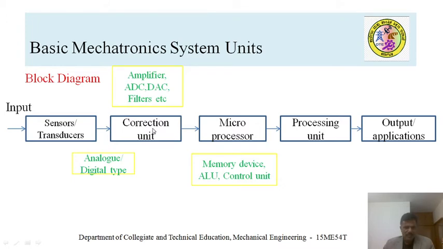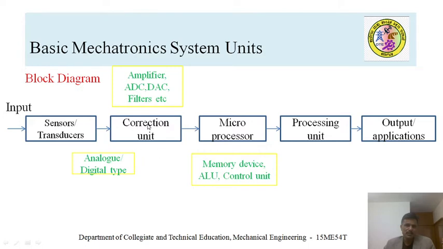There is a correction unit, which corrects the signals. Suppose a sensor output is in analog form, this has to be converted into digital form. Why? Because the microprocessor has certain standards in which it works. It has a higher range of specification, like word length and speed, and the type of system it handles is digital. So whatever information comes from the sensor, if it is of analog type, it has to be converted into digital type.